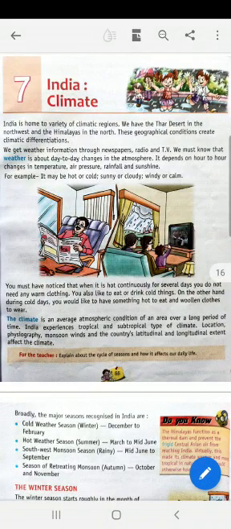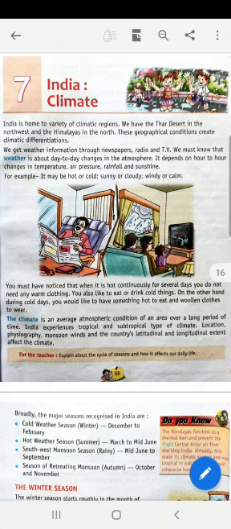Students, in the previous chapters, we learned about the geographical divisions of India: the coastal plains, the ghats, the river plains, and the northeastern states. We learned all about it. So today we will start a new chapter, which also relates to India, about the climate of India. What kind of climate do we enjoy in our country? So let's begin.